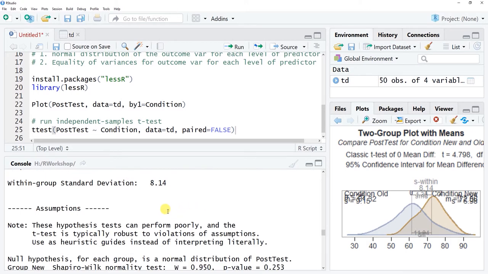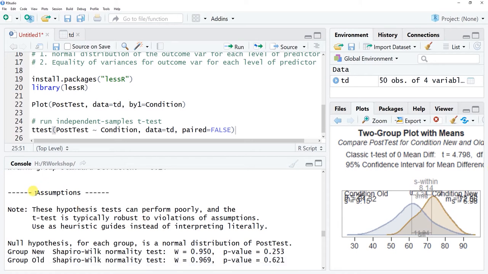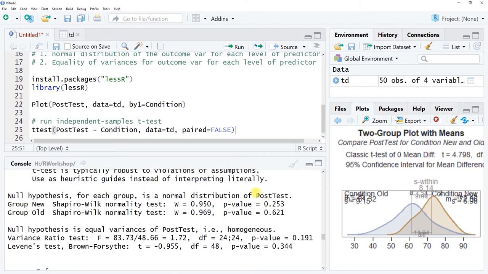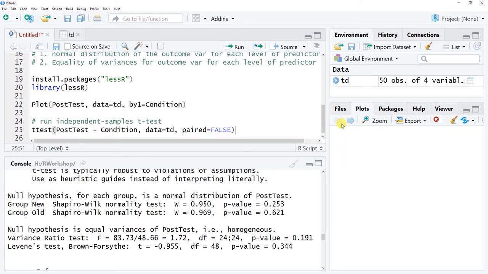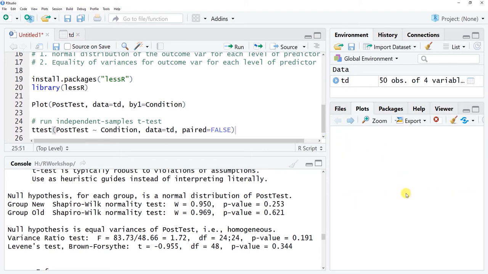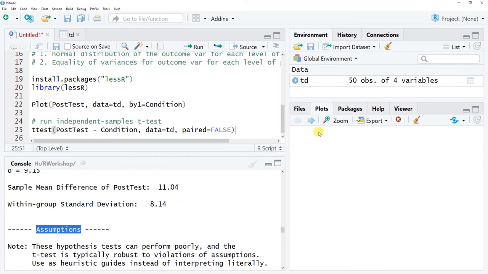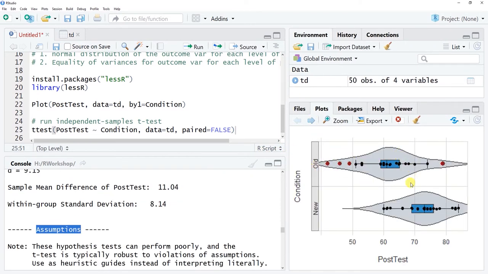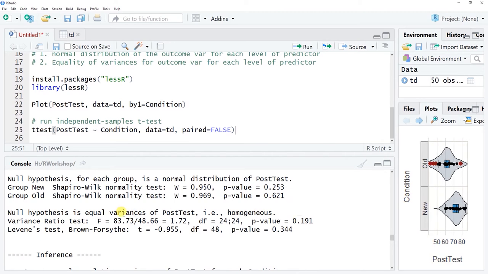Now, as I mentioned, we also get automatically through using the t-test function from lessR, which is again one of the advantages of using this particular t-test function: you get your statistical assumptions tested with statistical tests. So, whereas before we were eyeballing, if we go back to our plots here, we should see that we eyeballed the statistical assumptions about normal distribution for each level and equality of variances across levels. Now, here we have a statistical test.